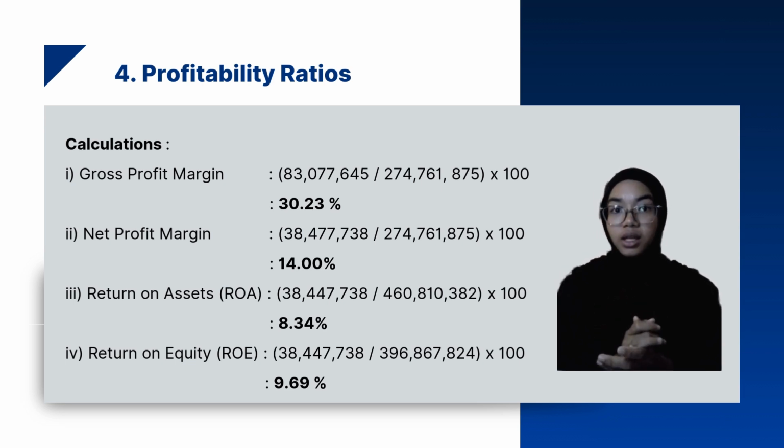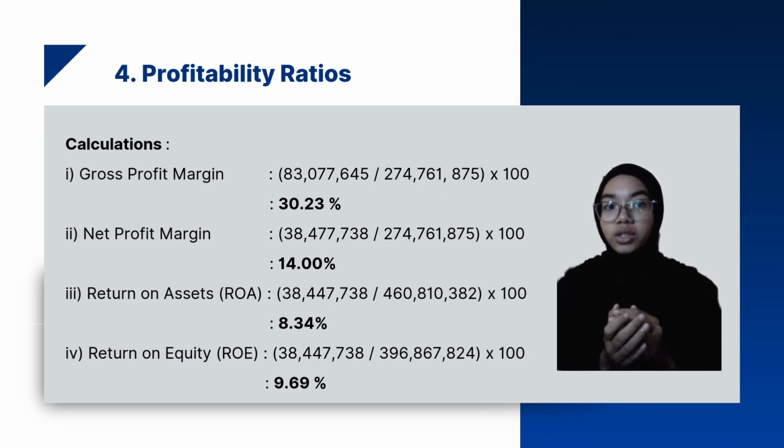For the return on asset, we got 38,477,738 divided by 467,810,382 times 100. We got the result of 8.34%. For the last one, return on equity, we got 38,477,738 divided by 397,867,824 times 100, and we got the result 9.69%.